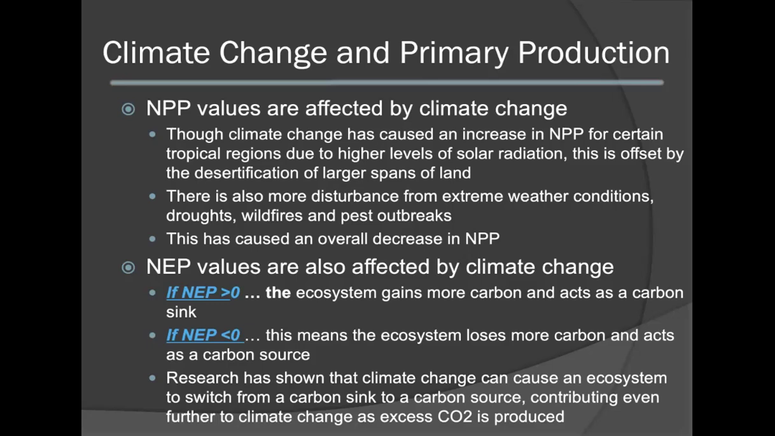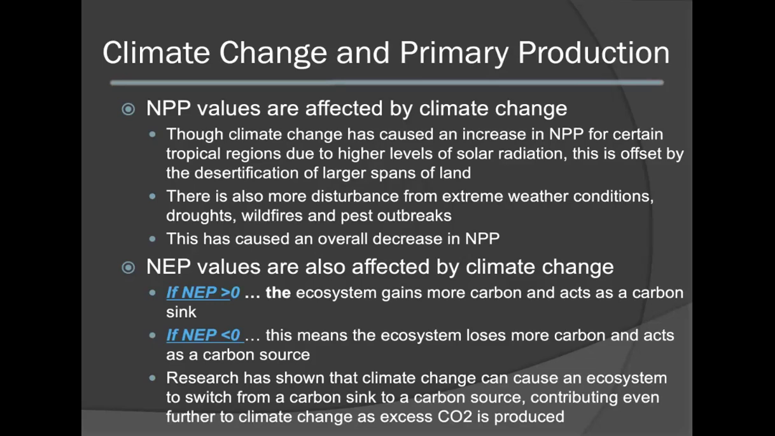When examining NPP values, though climate change has caused an increase in NPP values for certain tropical regions due to the higher levels of solar radiation, this is offset by the level of desertification in larger spans of land. In addition, climate change has led to more disturbances and more extreme weather conditions, such as droughts, wildfires, and has also been associated with pest outbreaks. This has led to an overall decrease in the NPP value.